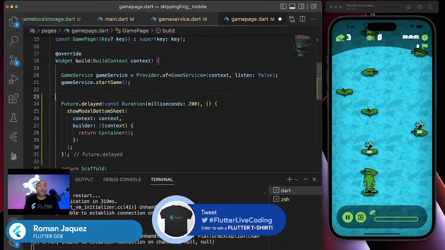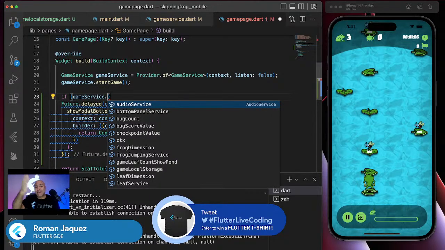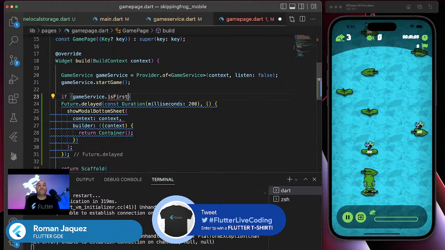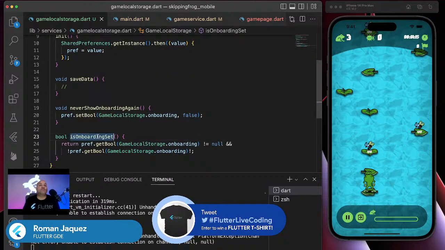So what I truly want to do is this. I want to say if game service, and then I'm going to use the same method that I used in the other one, is first install. Is that what I called it here? I'm just going to call it is onboarding set.